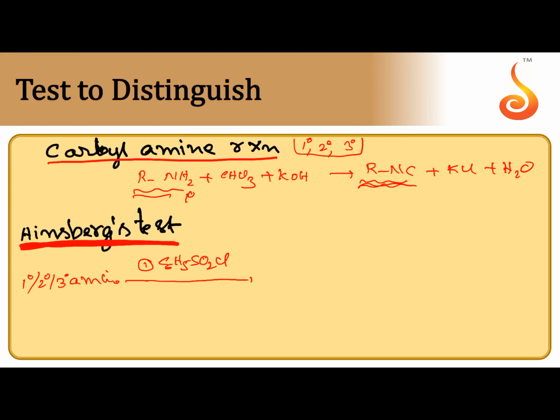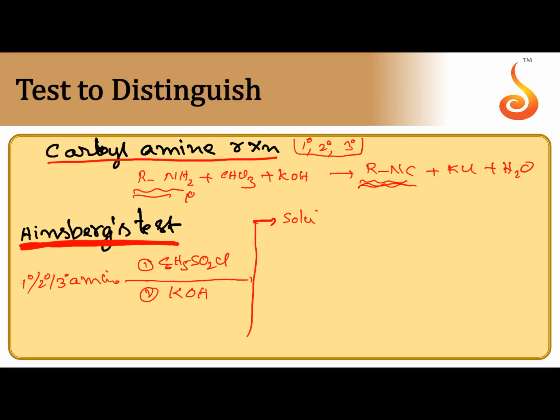Benzene sulfonyl chloride is Hinsberg's reagent. After the formation of the salt, potassium hydroxide is added. 3 types of observations we can get. 1, the amine reacts with benzene sulfonyl chloride to give a salt-like substance that is dissolved in KOH because of acidic hydrogen.